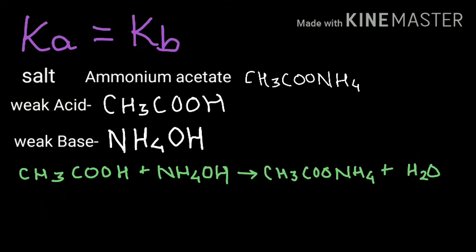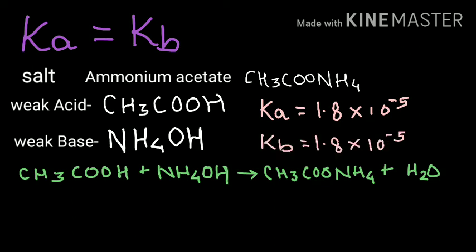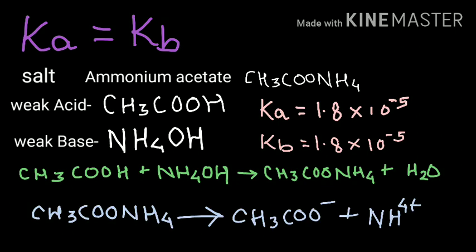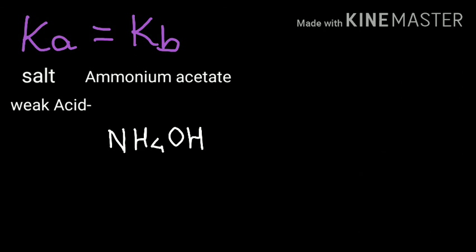Here the value of Ka is equal to 1.8 × 10^-5, and the base dissociation constant has the same value, 1.8 × 10^-5. We know that the salt ammonium acetate is going to undergo complete dissociation as CH3COO- + NH4+.